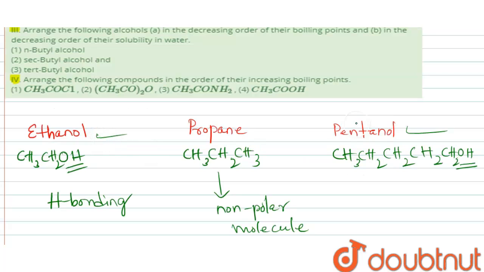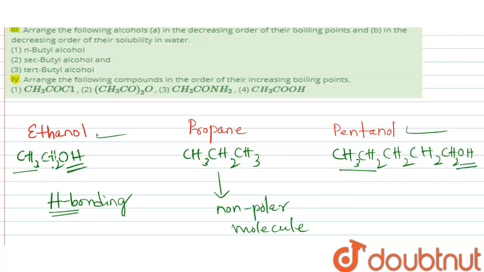And ethanol and pentanol are polar compounds. The OH group of ethanol and pentanol will form hydrogen bond with water, but the hydrocarbon tail will not form any hydrogen bond in water.